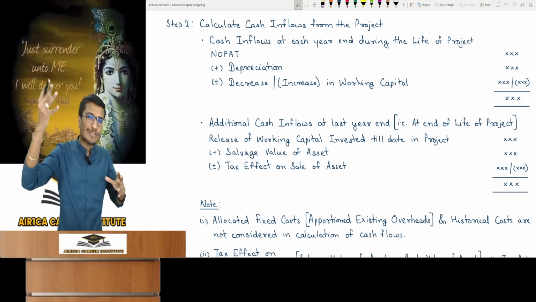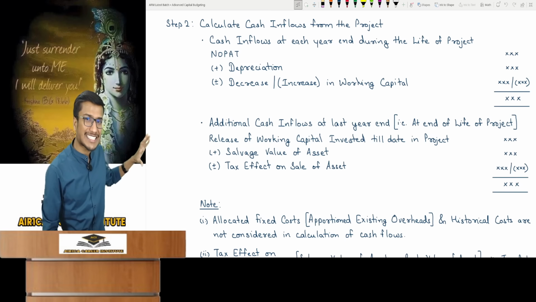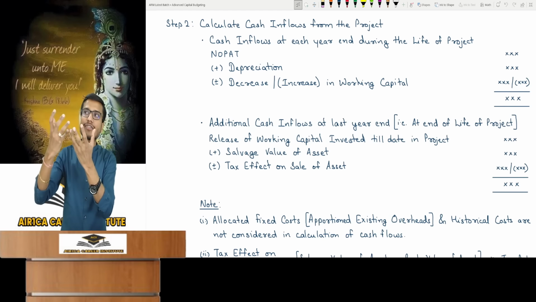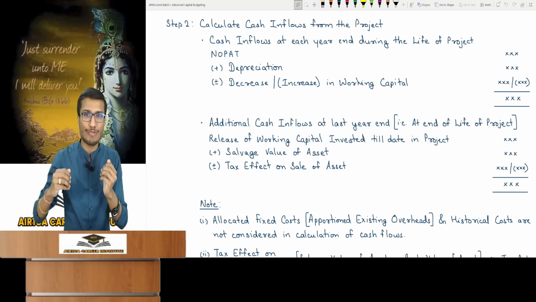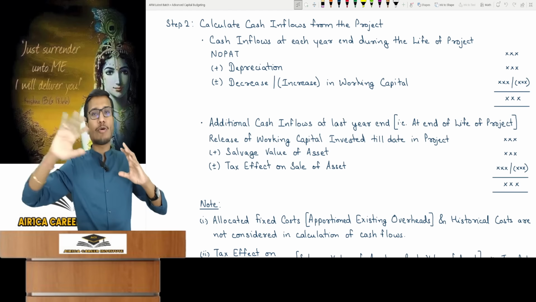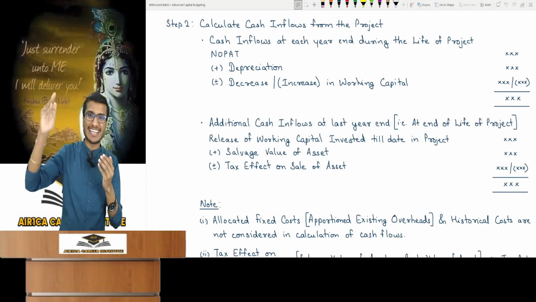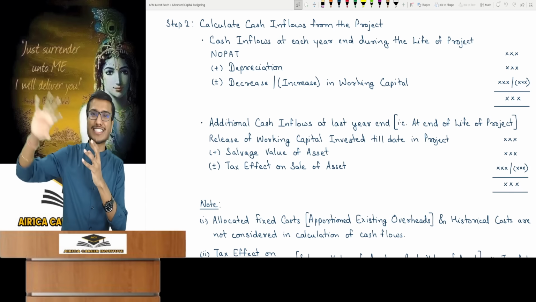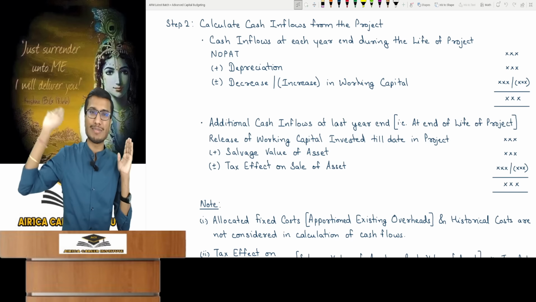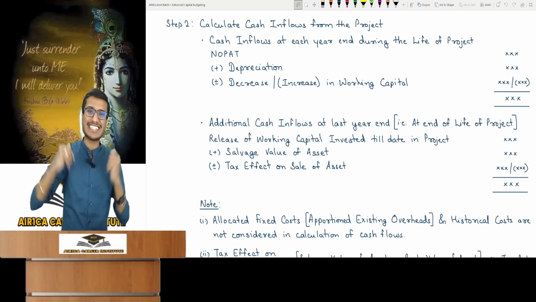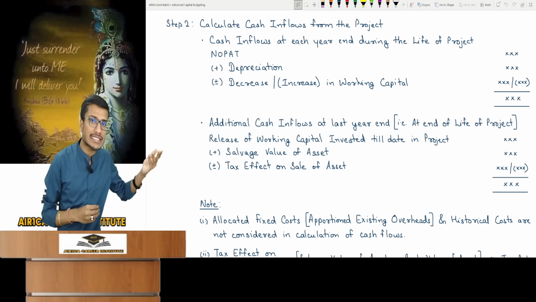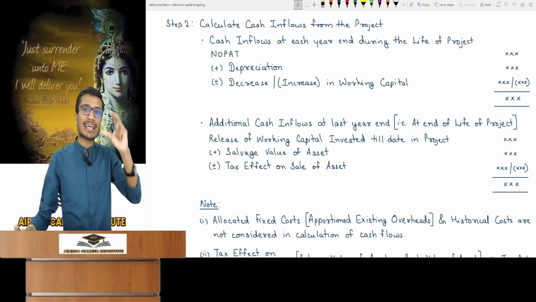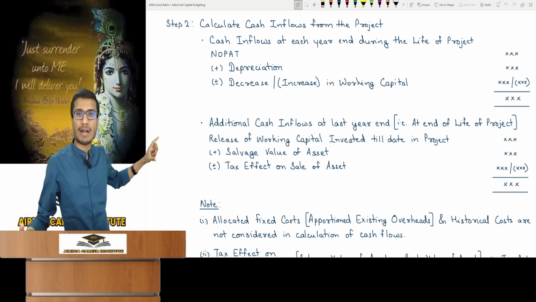In business valuation, when we talked about firm cash flows, there were no special cash flows. And why? Because when we value a company, we don't think that it has a useful life of 5 years or something. We value companies as going concerns, assuming continuous operation. Remember, there was a concept that this cash flow will grow at this rate for 3 years and then perpetually or indefinitely continue like that. There was never a concept of last year, so no working capital was released, nor was there anything like salvage value of an asset. Always keep this in mind for capital budgeting questions.